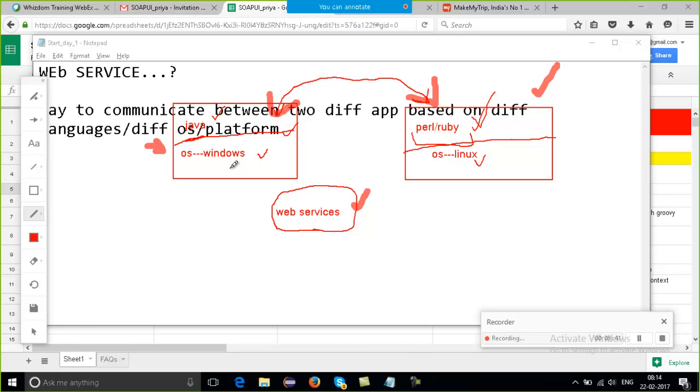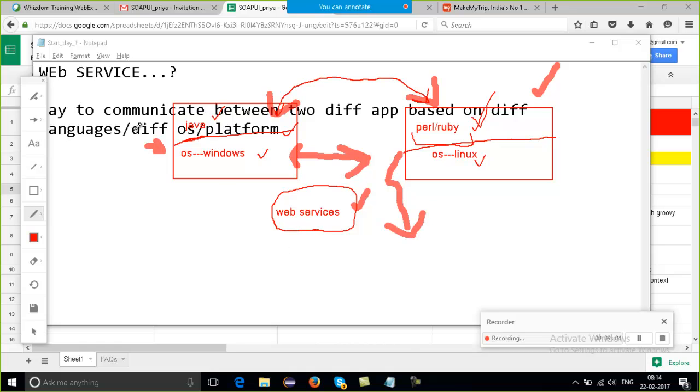Maybe one of you is working on Linux and I am working on Windows, and we are both communicating. I'm not saying just a message; we are actually transferring data. You can view my screen, right? So this complete thing is nothing but a web service.